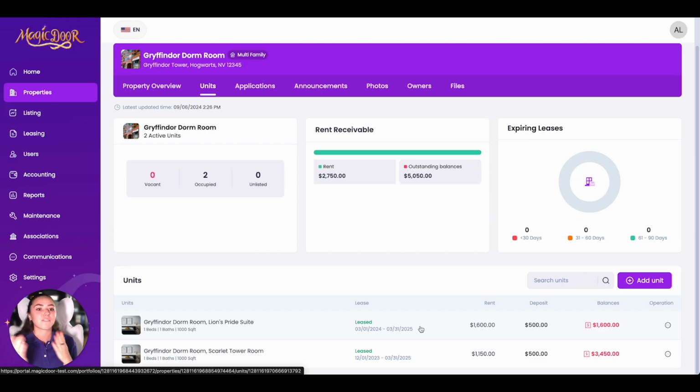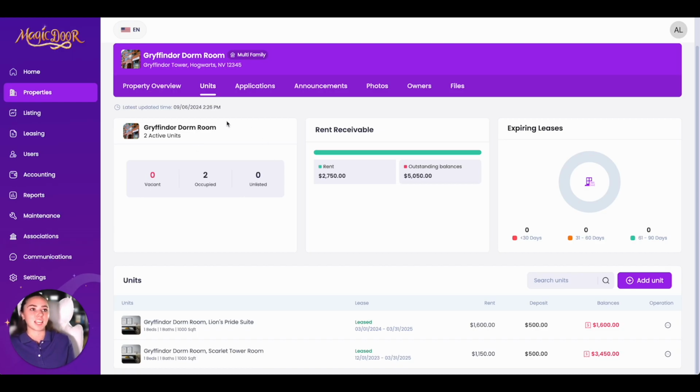So since this is a fixed term lease, it is green. And we see our dates easily. We see our rent, our deposit, balances, and we have some more modules. So we can see our vacant and occupied here, our rent receivable, our expiring leases, and you can even easily add a unit with our quick action button directly above the units module.